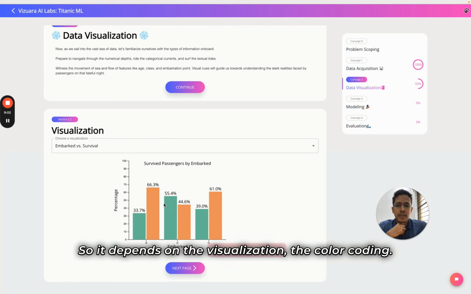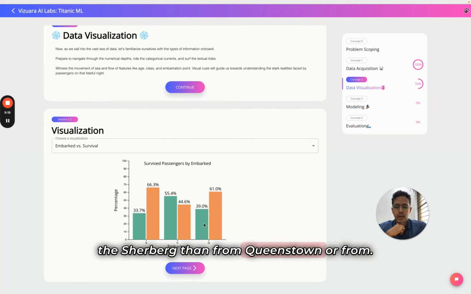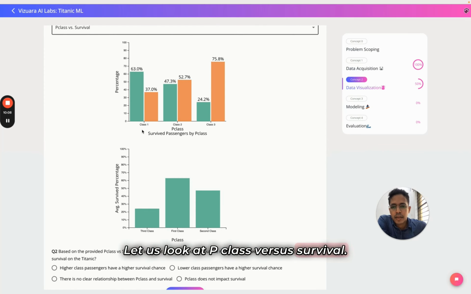It depends on the visualization and the color coding. I think orange is survived and green is not survived, or vice versa. But basically, you can see that the data is different for different towns. Here, more people have died from Cherbourg than from Queenstown. Or let us look at P class versus survival. In P class versus survival, there are class 1, class 2, class 3.